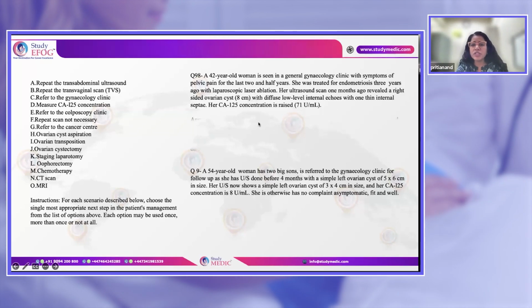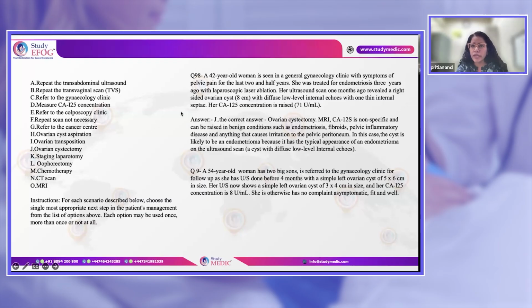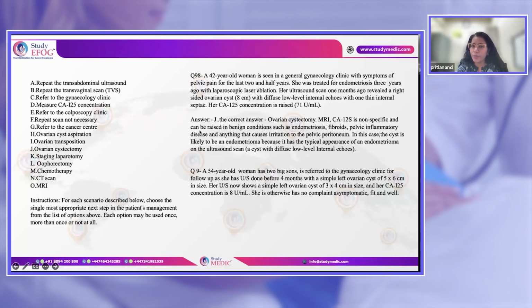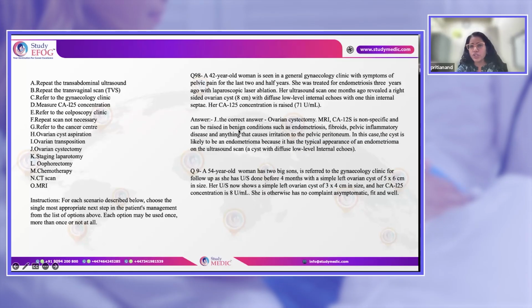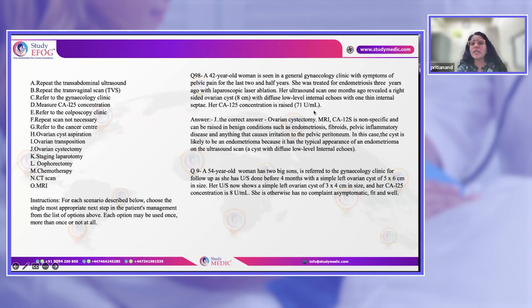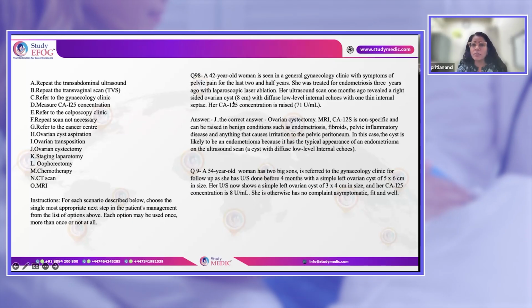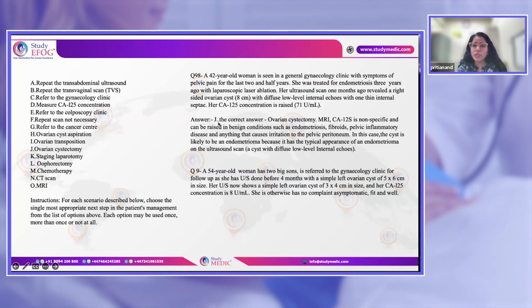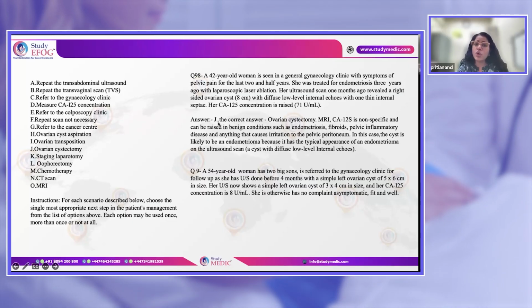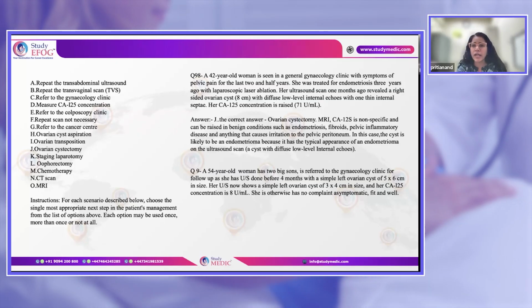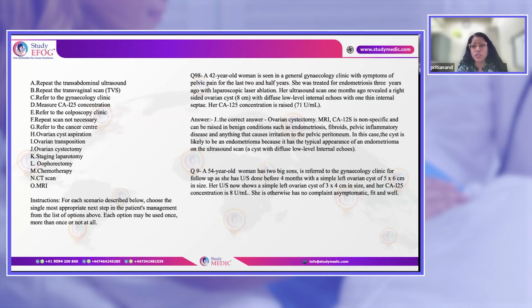Now, you see that the patient is in a premenopausal age group, and the whole scenario gives us an idea that it is an endometrioma. So the patients who have endometriosis will always have a CA-125 on the higher side, not very high, but it can be on the higher side. But the ovarian picture on ultrasound is clearly a case of endometrioma. Because she's a premenopausal lady, we will not do oophorectomy in this case, but yes, because it is more than 3 centimeters and causing severe symptoms to the patient, it requires an ovarian cystectomy.